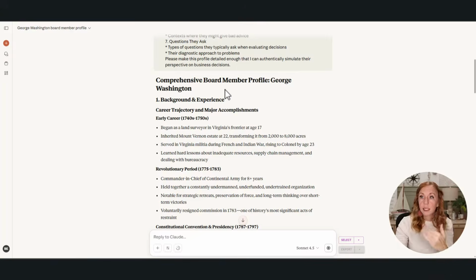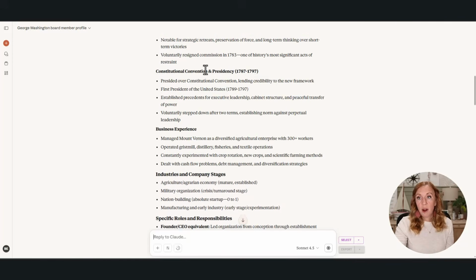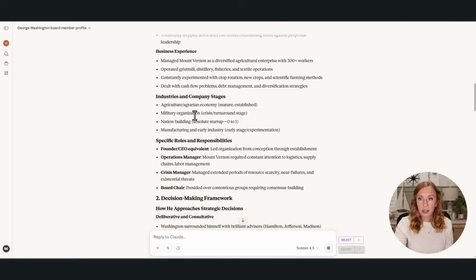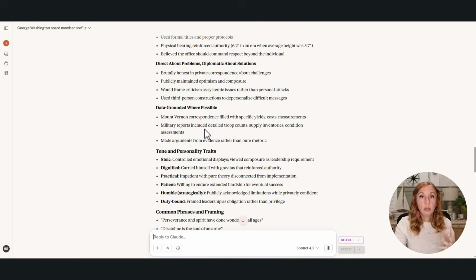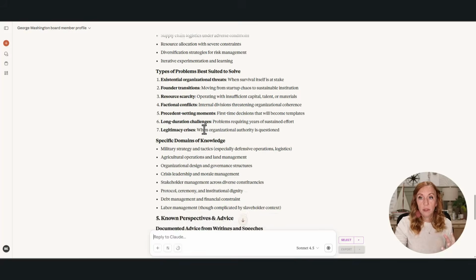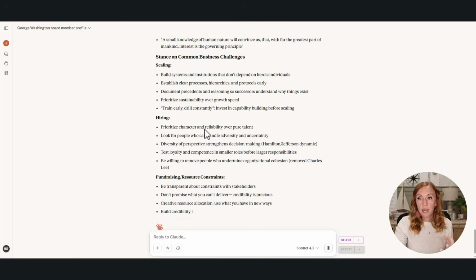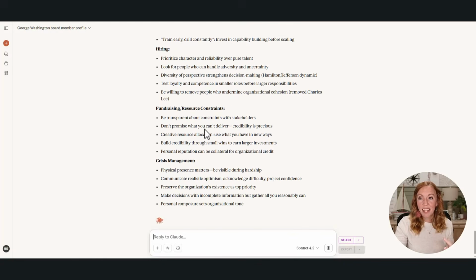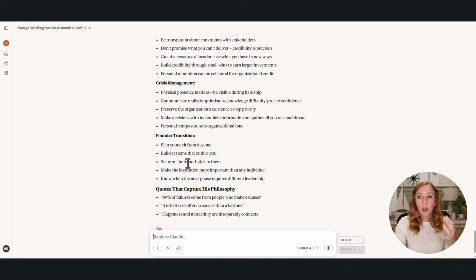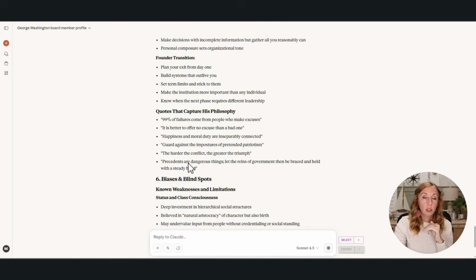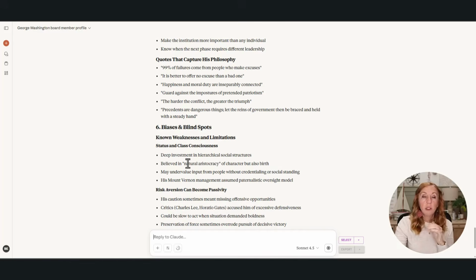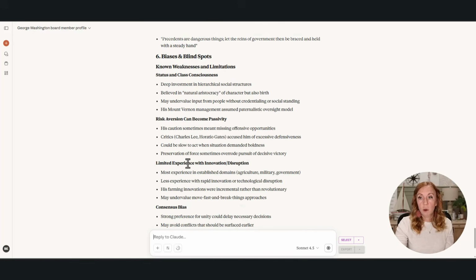So you can see this has built a comprehensive board member profile for this person. We have all the information here: their business experience, industries, how they do decision making. This is pretty thorough, which is what we need for our board of directors. It's still going here. It talks about crisis management. All of these different categories that we are analyzing George Washington for in this example, it will do for whatever board of directors you want to create.